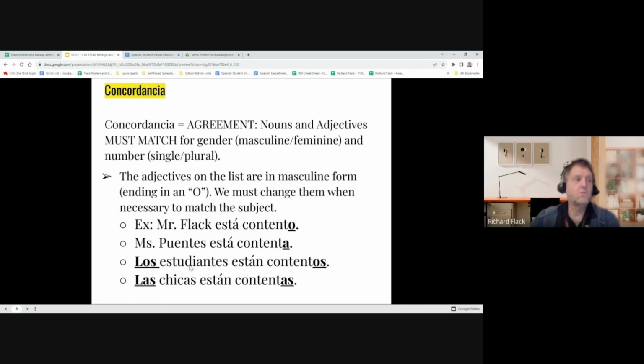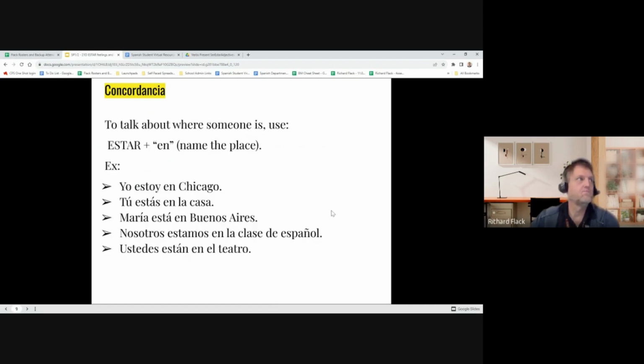Los estudiantes, so we have a group of people, plural. There's males and females, so it defaults to the male version. Los estudiantes están contentos. So we still have the O, but we needed to add an S to make it plural. And then if we had a group of all girls, las chicas, the girls, están contentas. So then we need the feminine form of the adjective, and we need the plural form adding an S, contentas. So as you are making your sentences, you need to remember that all of your adjectives have to always match your nouns.